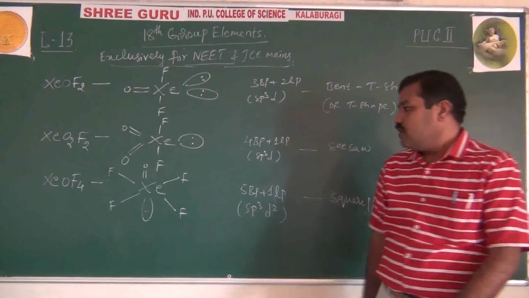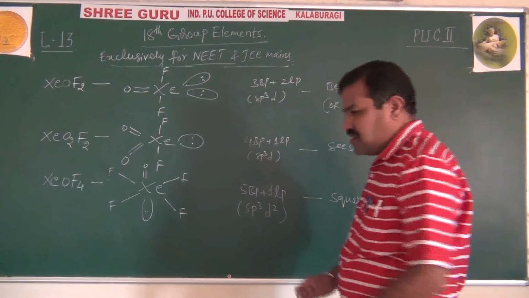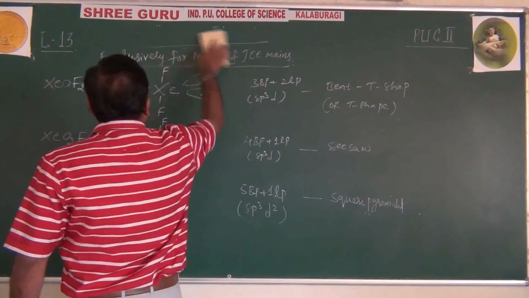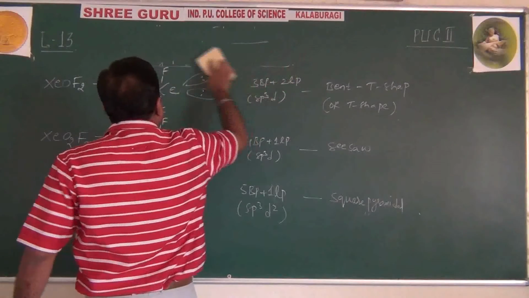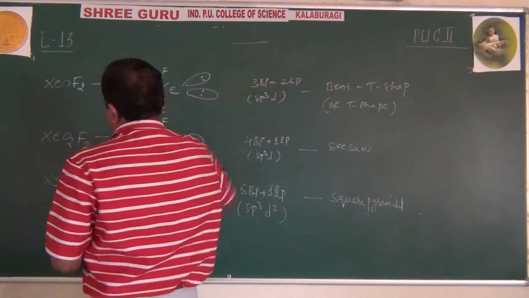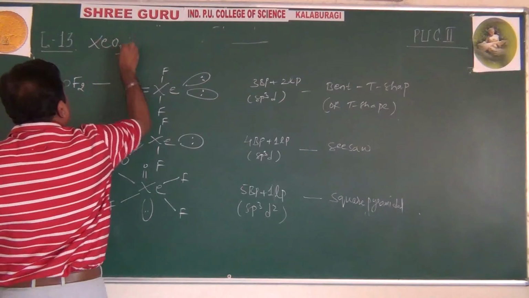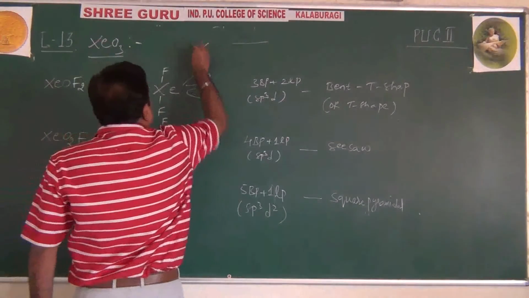Then lastly, xenon trioxide, XeO3. What does xenon do?